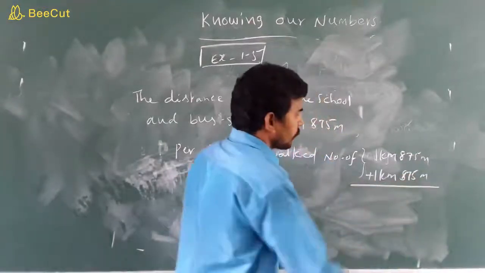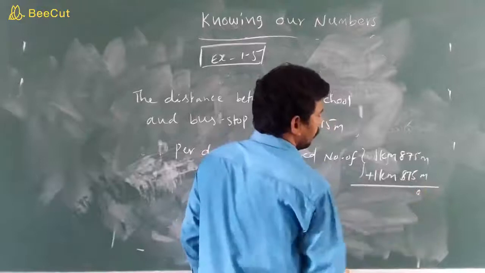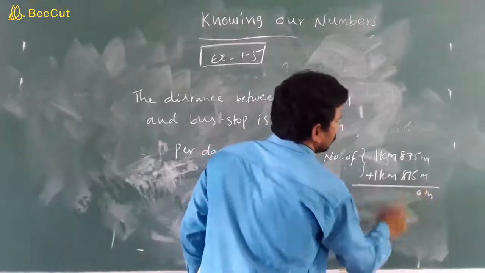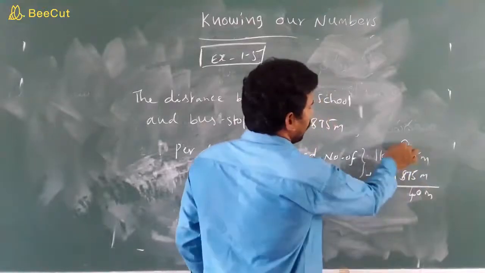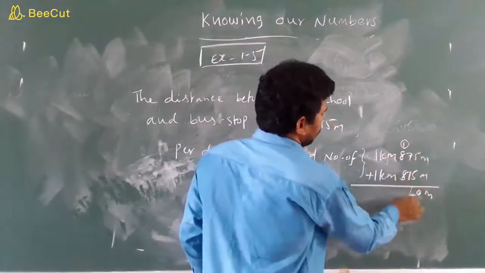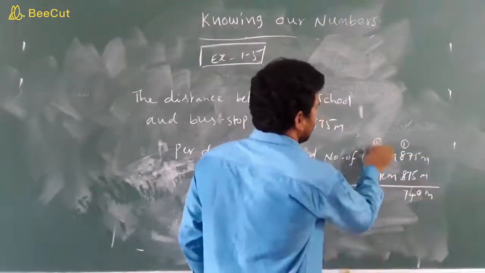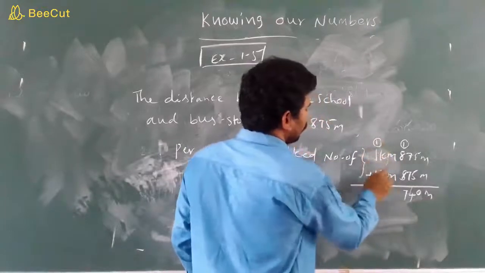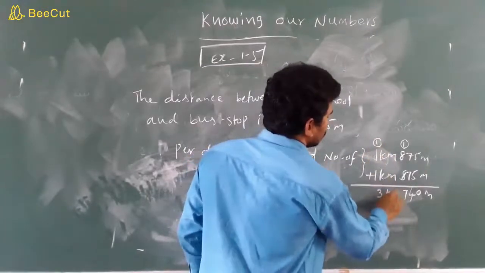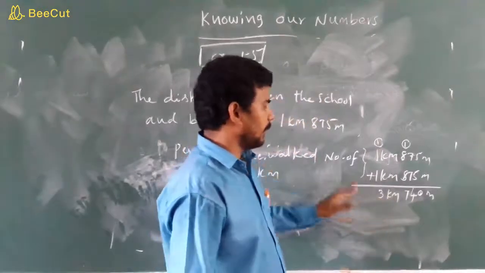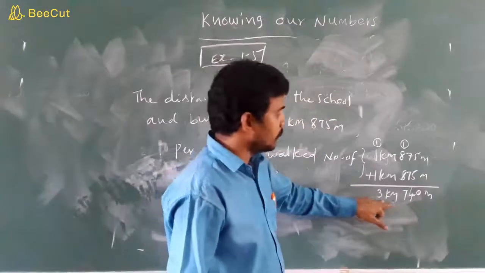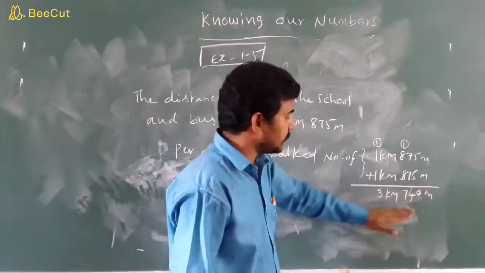Do addition. So 5 plus 5, 10, 0. 7 plus 7, 14, 1 carry. 1 plus 8, 9. 9 plus 8, 17, 1 carry. 1 plus 1, 2. 2 plus 1, 3. So total, how many kilometers she walked per day, children? 3 kilometers 740 meters. This is per day.